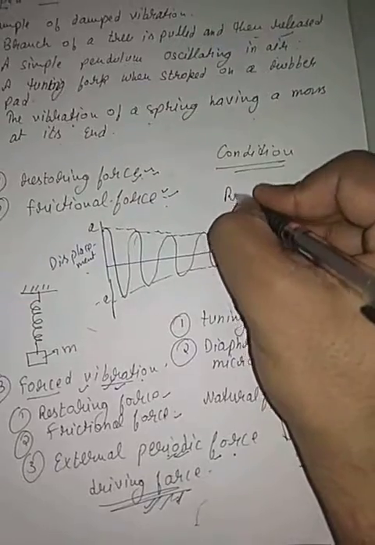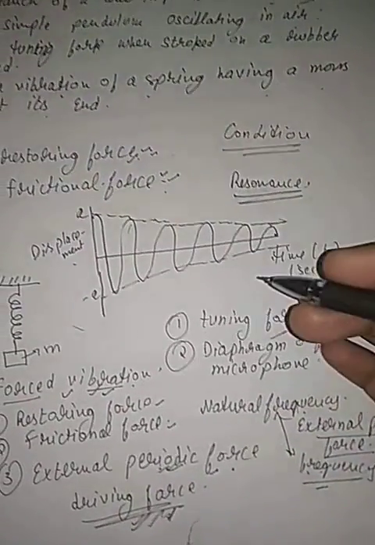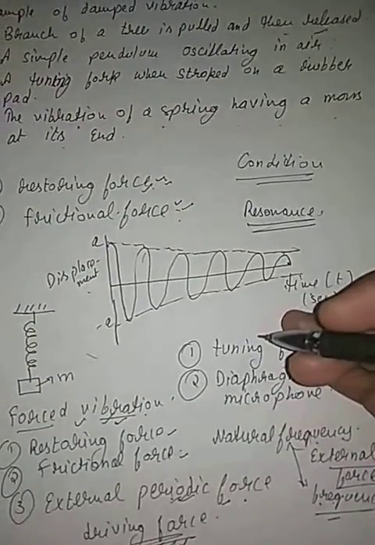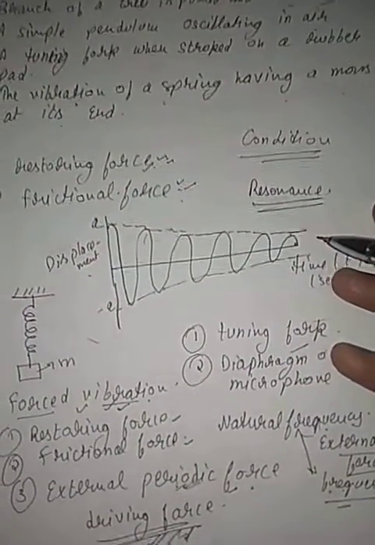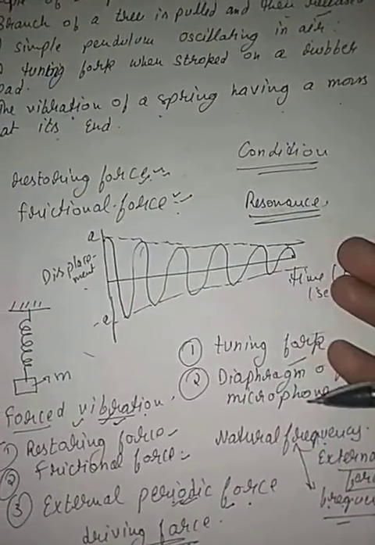First of all, let us learn what resonance is. Resonance is a special case of forced vibrations. Whenever an external force is applied on a body, if the natural frequency of the body becomes equal to the forced frequency created by the force, then a situation comes with an increase in the amplitude of the body, and such a situation is called resonance. When the natural frequency and the frequency due to the applied force become equal, then resonance occurs.